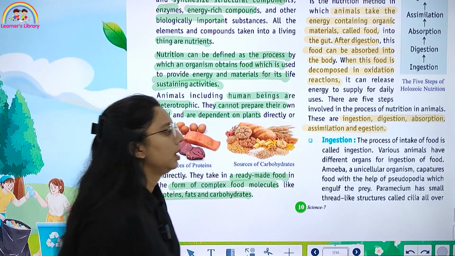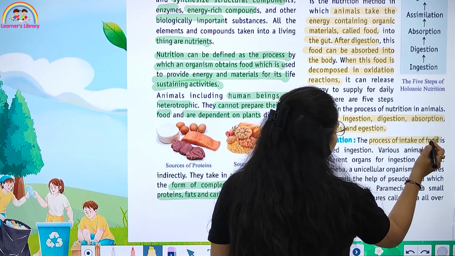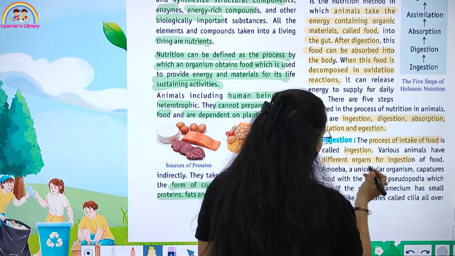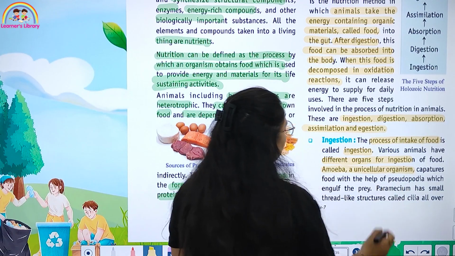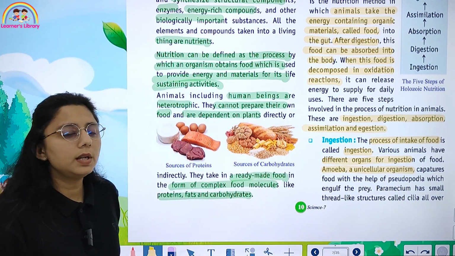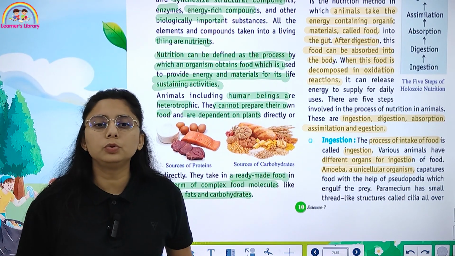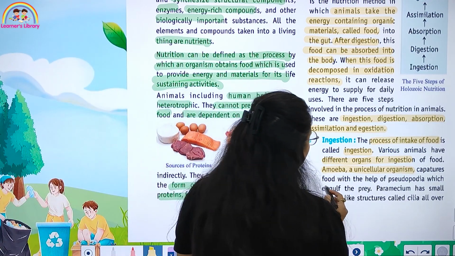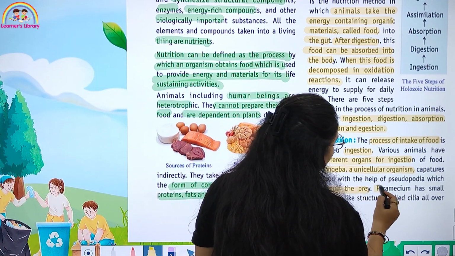First is ingestion. The process of intake of food is called ingestion. Various animals have different organs for ingestion. Amoeba is a unicellular organism. It captures food with the help of pseudopodia and engulfs the prey.